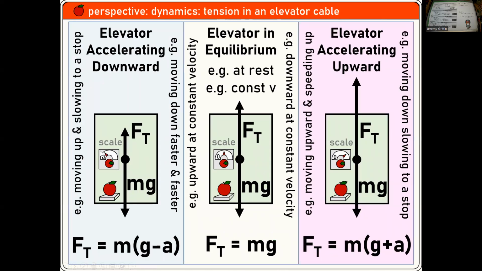3 elevators. The elevator on the left is accelerating downward. You guys see the weight is the same on all 3 elevators, right? But the one on the left, the tension is less than the weight, so there's a net force downward. The one in the middle, equilibrium, the tension up is equal to the weight down. Now, the elevator might be at rest or it might be moving at constant velocity. Maybe it's going up, maybe it's going down, maybe it's at rest. It's ambiguous. You wouldn't know from the free body diagram itself, right?